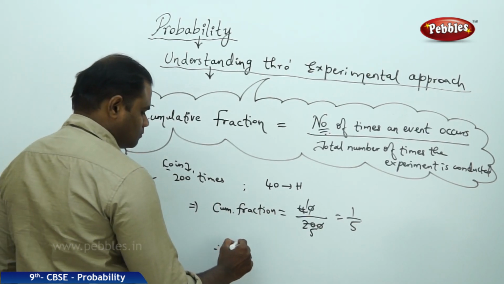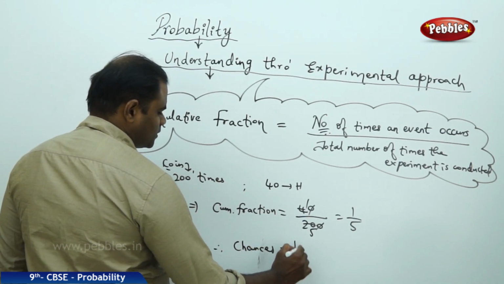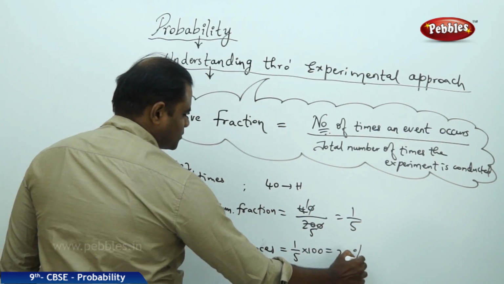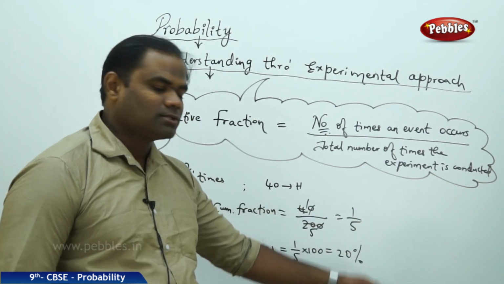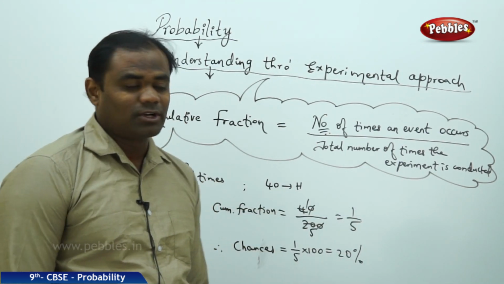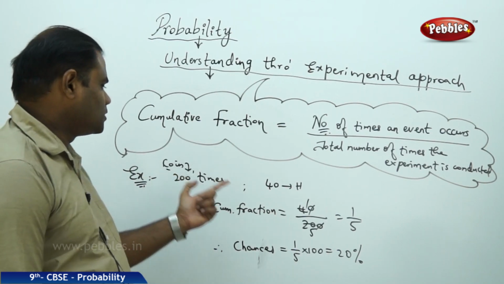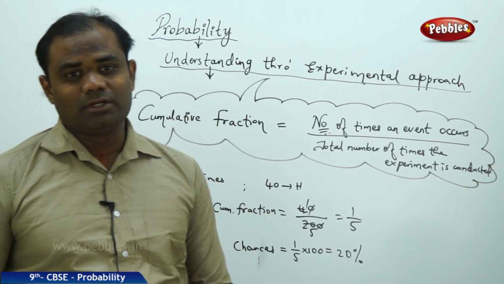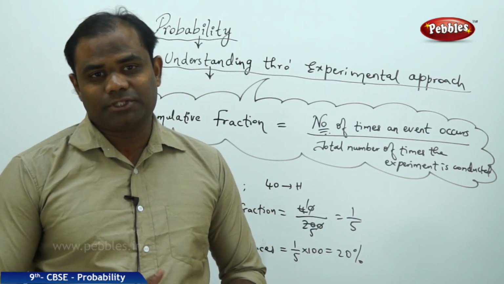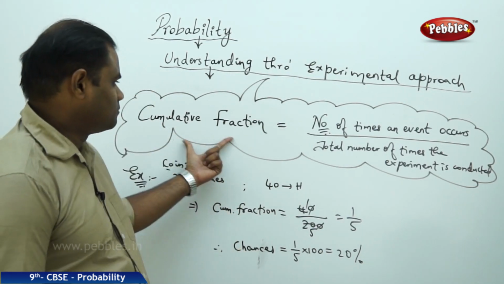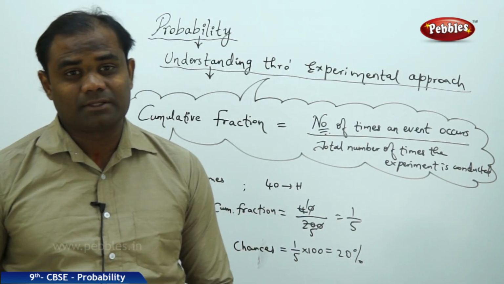Therefore, the chances or probability is 1/5 times 100, which is 20%. So there are 20% chances of getting 40 heads when the coin is tossed 200 times. Cumulative fraction equals the number of times an event occurs by the total number of times the experiment is conducted.